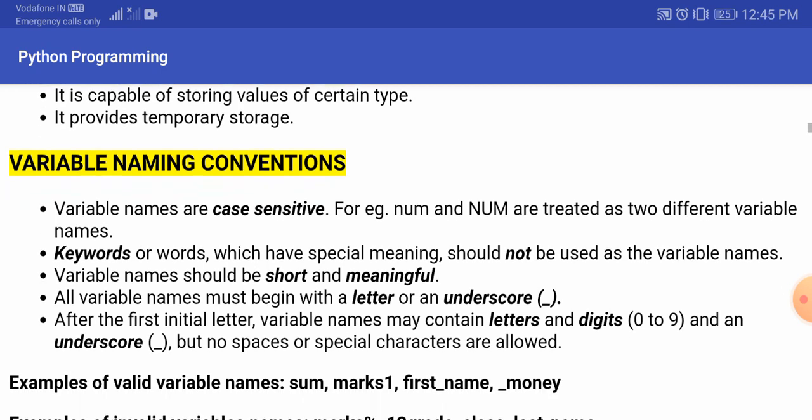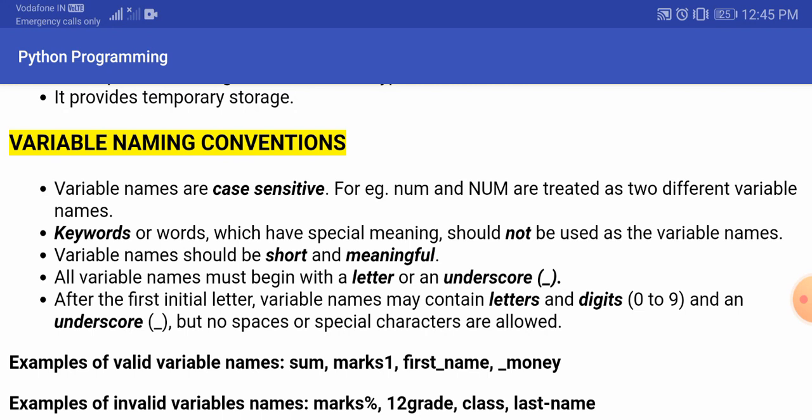They are treated as two different variable names. Now the keywords, or the words which have a special meaning, should not be used as variable names. We have already listed some names of the keywords, so those could not be used as variable names. A variable name should be short and meaningful. Whenever you are creating any variable, be careful that the name is small. Don't use very long names, because every time you have to use them in the program, that same long name is to be repeated everywhere in the program. All the variable names must begin with a letter or an underscore. That means you cannot start a variable name with a number. Either it should be a letter or it should start with an underscore.